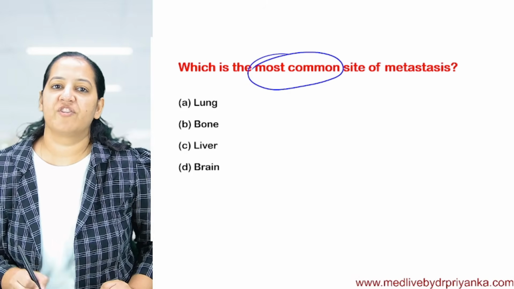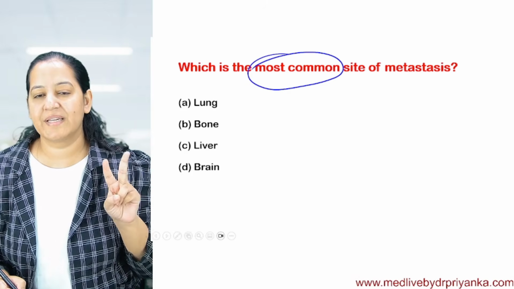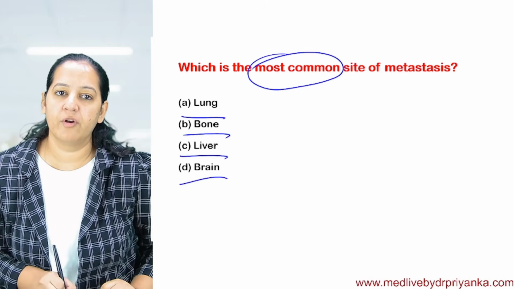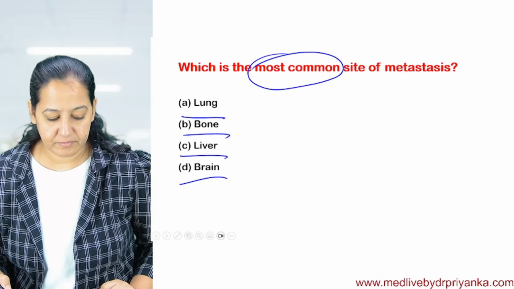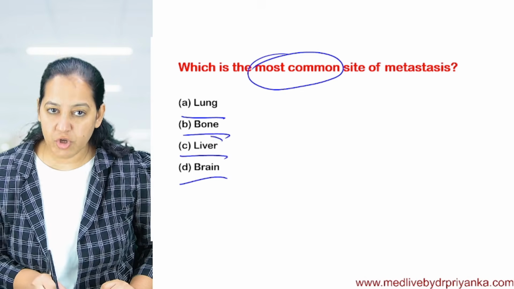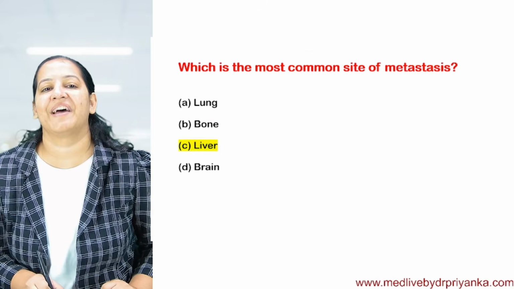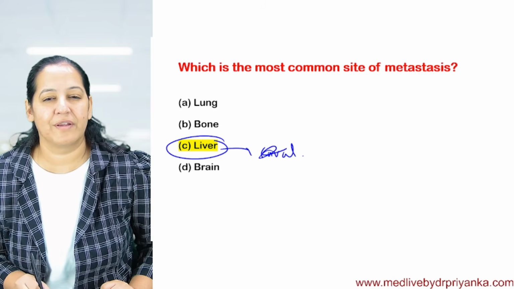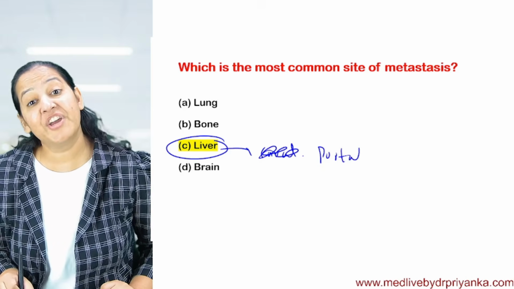What is the most common site of metastasis? I told you two common sites of metastasis. Is it lung, bone, liver, or brain? The most common site of metastasis is liver. Absolutely right. Liver, the portal flow, the GIT organs.